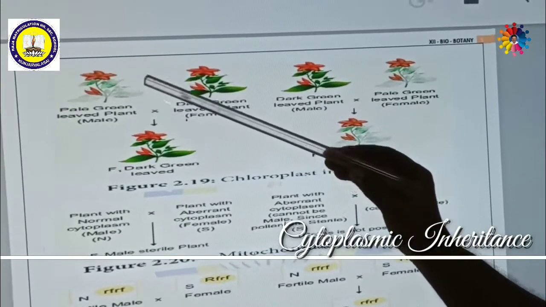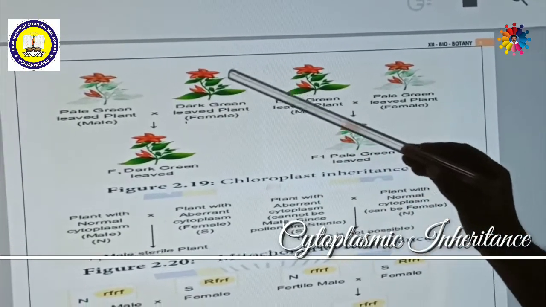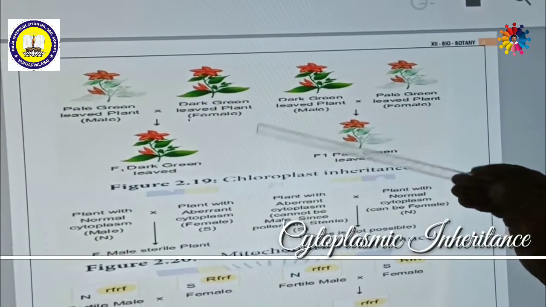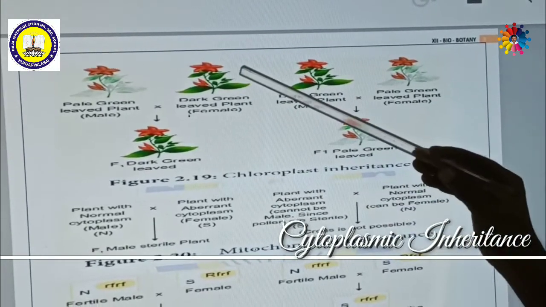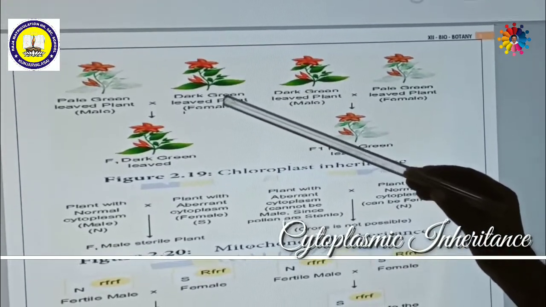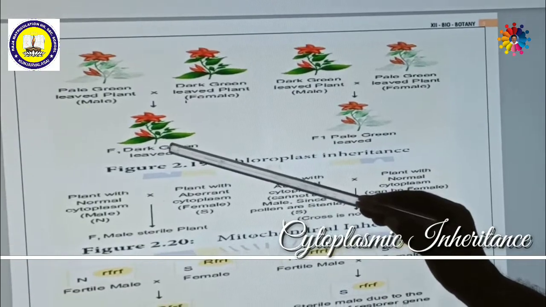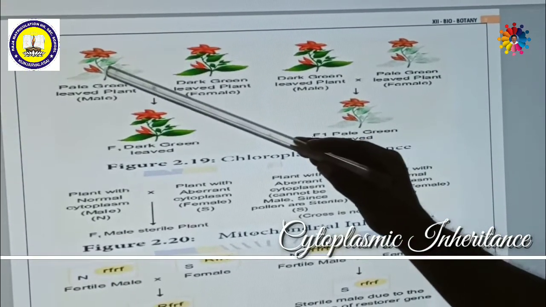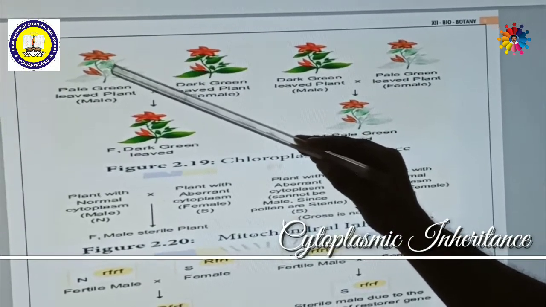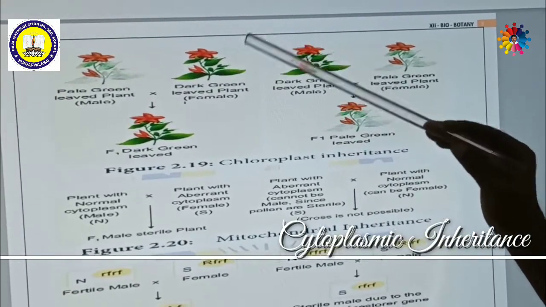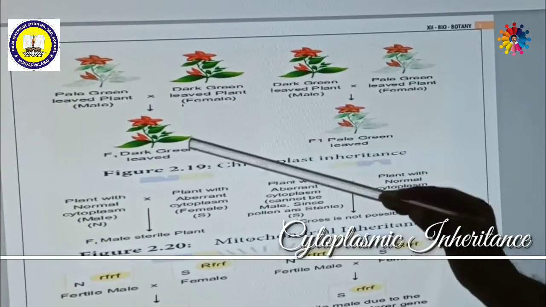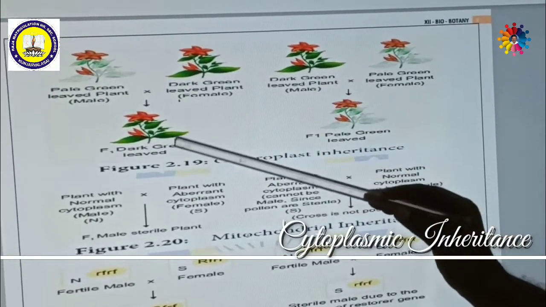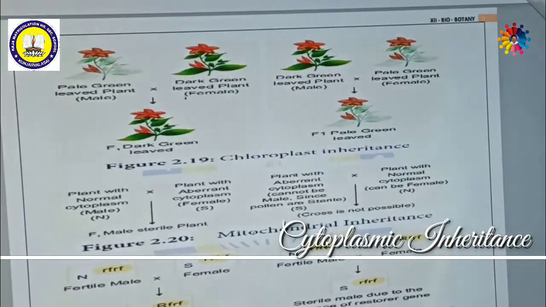That means the light color plant is male, the dark color plant is female. Are you clear? This is the male parent, light color. This is the dark plant, the female parent. When you cross, in the F1 generation completely dark green plants will be produced.